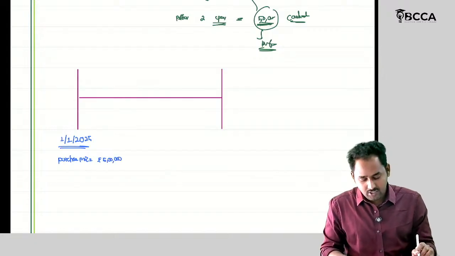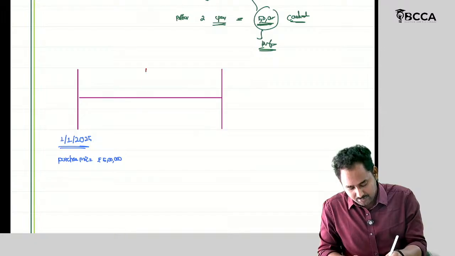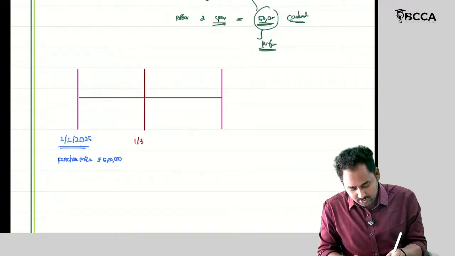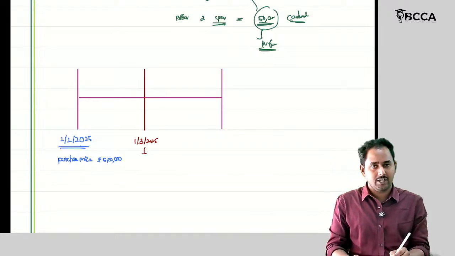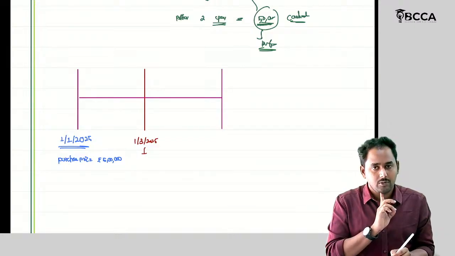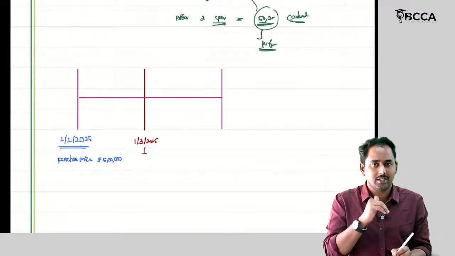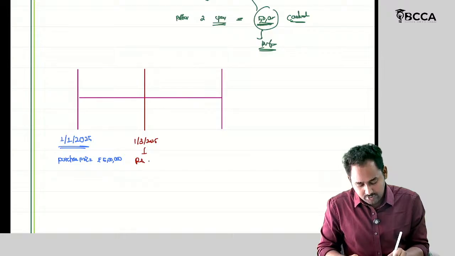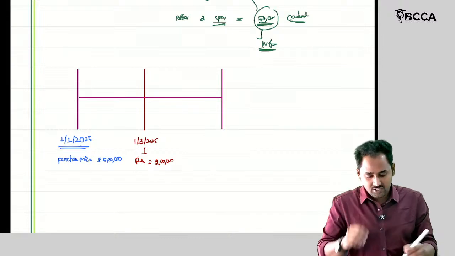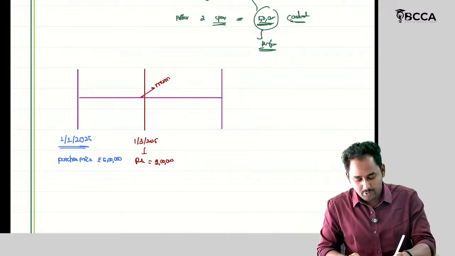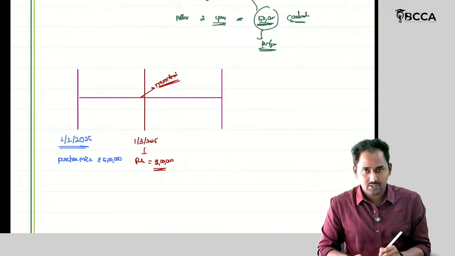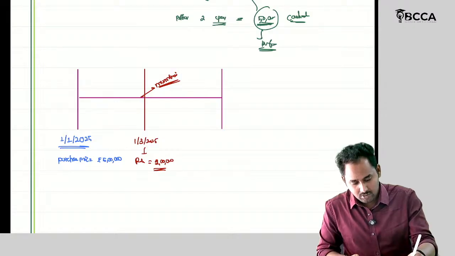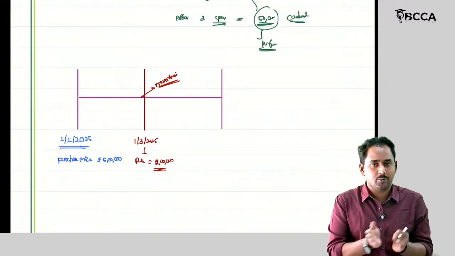After that I have received the machinery on 1/3/25. Okay, so I should pay the duties and taxes. They are non-refundable. We cannot claim them as a refund, or get the ITC also. So non-refundable duties or taxes of 2 lakh rupees. I received it at Mumbai port, as I already told you. At Mumbai port, I paid the duties of 2 lakh rupees, and after that, I incurred transportation charges to bring the asset from Mumbai to Hyderabad.